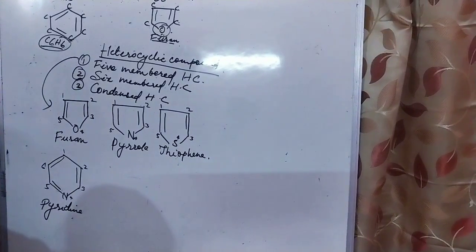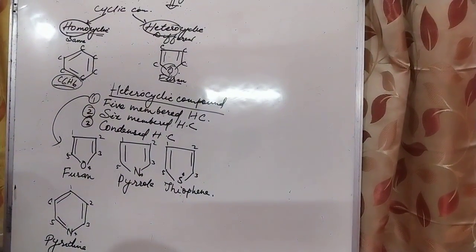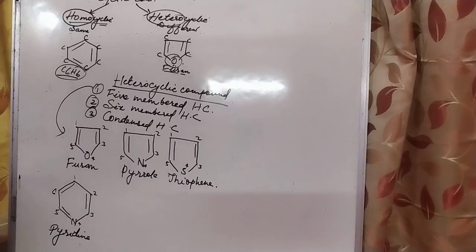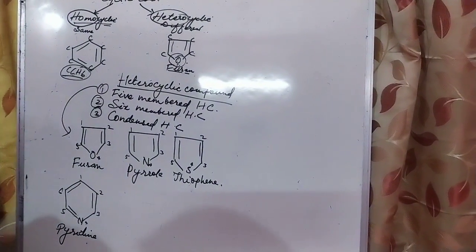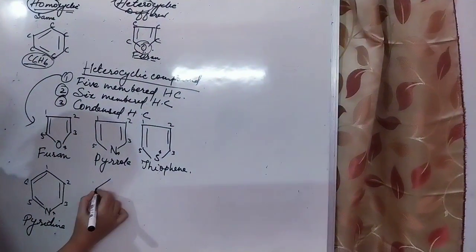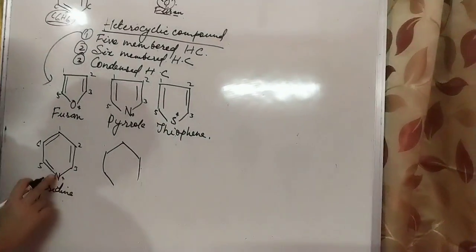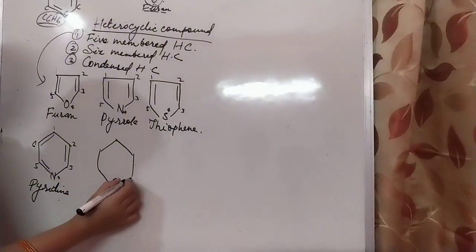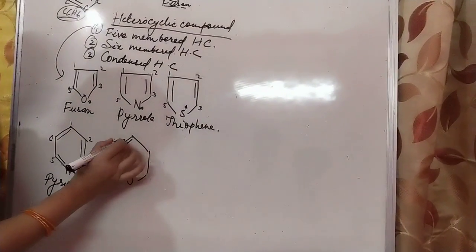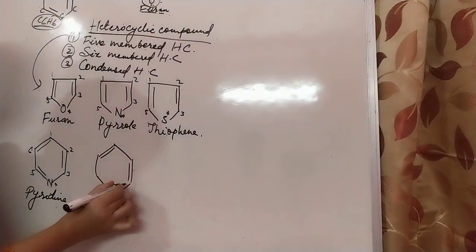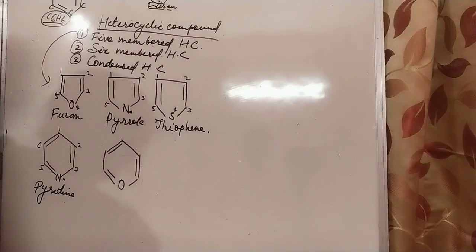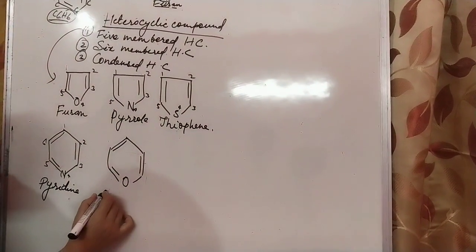Now if in place of nitrogen we take oxygen, then it is pyran. See, double bond, single bond, double bond, single bond, and this is a double bond. This is pyran.